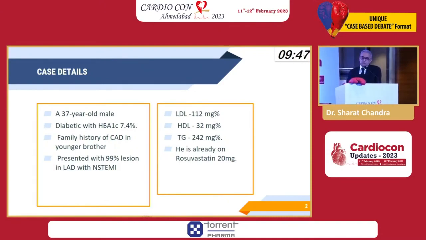LDL is 112, and triglycerides are elevated, but I wouldn't give too much importance to the TG here because he has uncontrolled diabetes, and therefore I would say if you control it, the TG would come down. So the emphasis should be on the statin, should be on the LDL, because he's already getting 20 milligrams of rosuvastatin, which is a good dose. It is considered a high dose statin. So what do you think of in this patient?